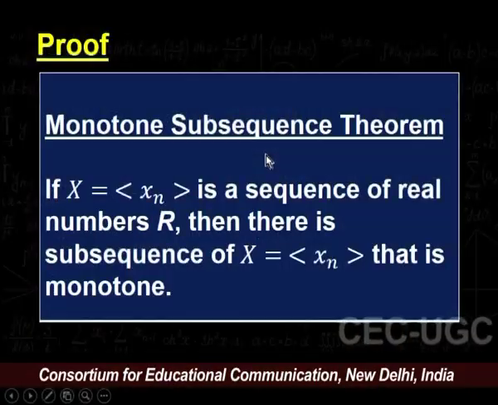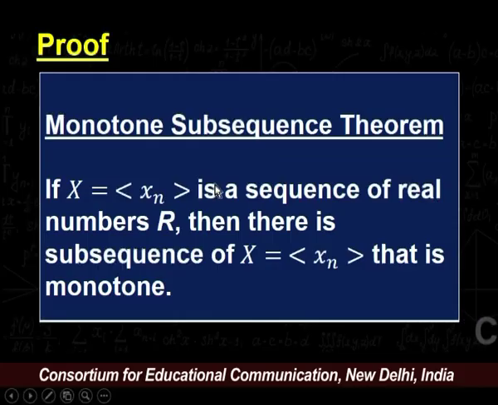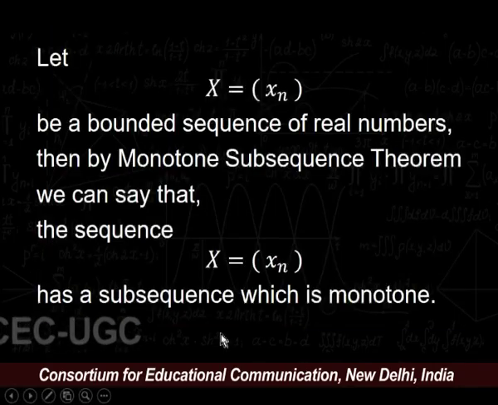Let us start with the proof of the Bolzano-Weierstrass theorem. For that, recall the monotone subsequence theorem. The monotone subsequence theorem states that if x = (xn) is a sequence of real numbers R, then there is a subsequence of x = (xn) that is monotone. Let us start with the proof.